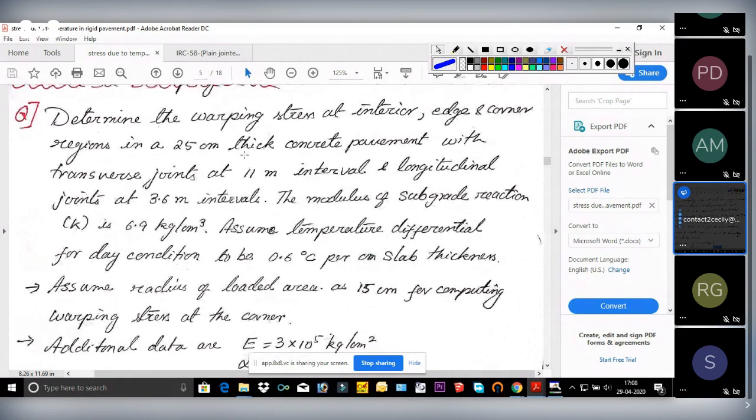See, write down h equals 25 centimeter. Lx is the interval of transverse joint. Ly is the interval of longitudinal joint, 3.6 meter. K is given 6.9 kg per centimeter cube.